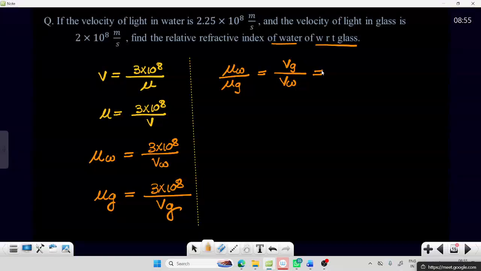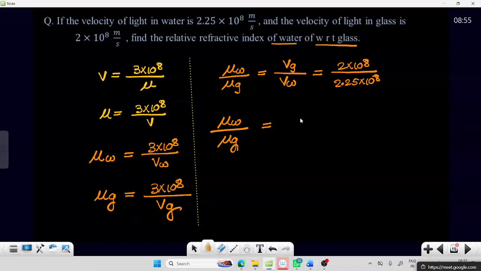Glass velocity is 2 into 10 power 8 and water velocity is 2.25 into 10 power 8. Simplify: that is 200 by 225, which is 8 by 9.